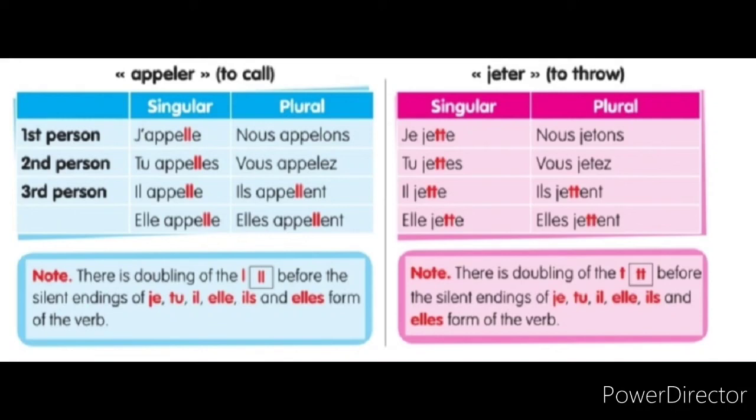Je jette, tu jettes, il jette, elle jette. Nous jetons, vous jetez, ils jettent, elles jettent. Except nous and vous, all the forms will have a double T. Only for nous and vous do we have a single T.